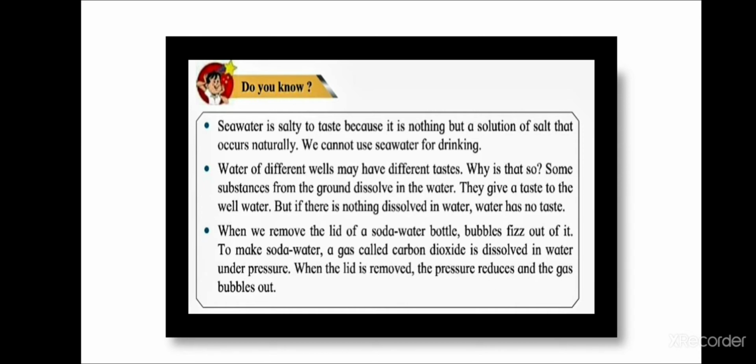When we remove the lid of a soda water bottle, bubbles fizz out of it. To make soda water, a gas called carbon dioxide is dissolved in water under pressure. When the lid is removed, the pressure reduces and the gas bubbles out.